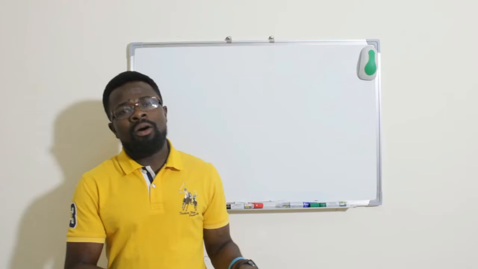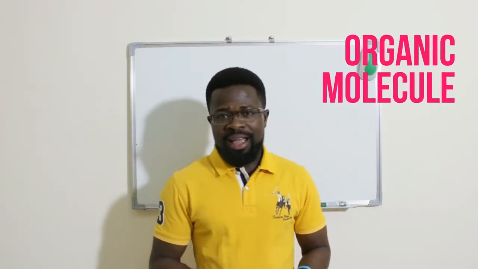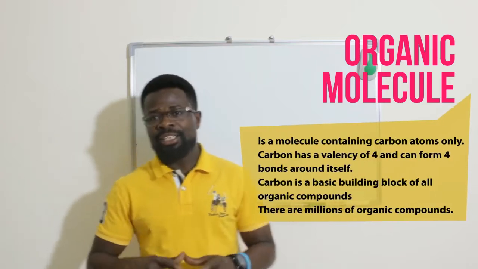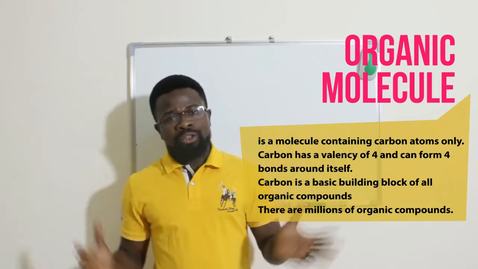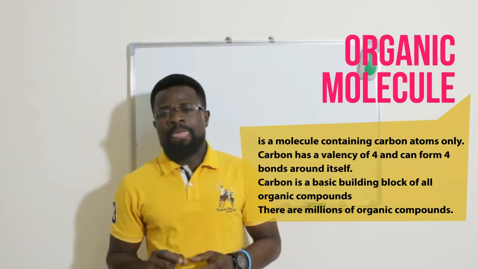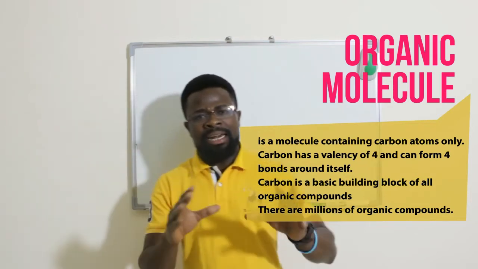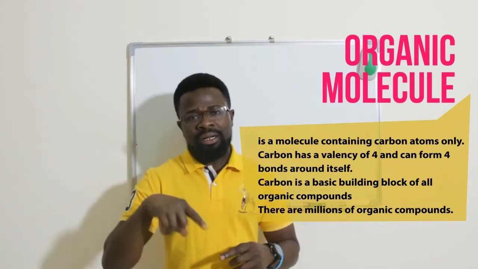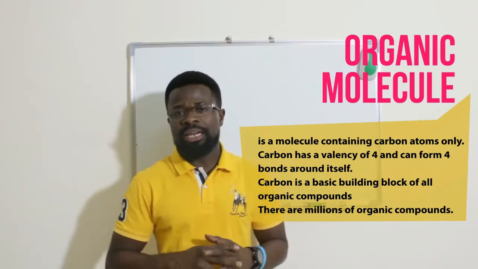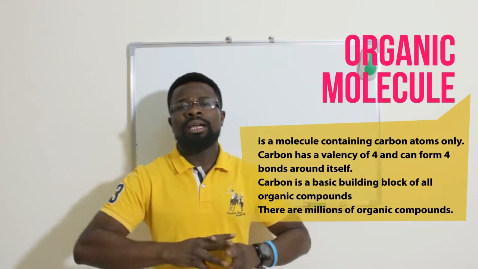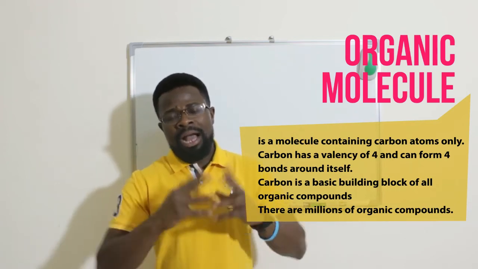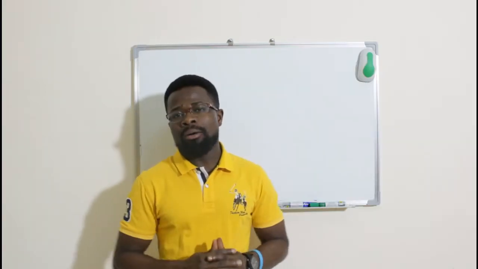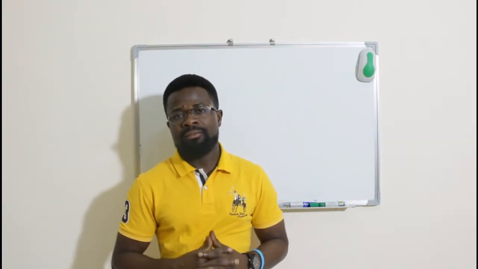Now let's look at what we call organic molecules. An organic molecule is a molecule that contains carbon atoms. Carbon has a valence electron of 4, which means that the outermost shell has 4 electrons, and for this reason a carbon can form 4 bonds, thereby forming many compounds with other elements.